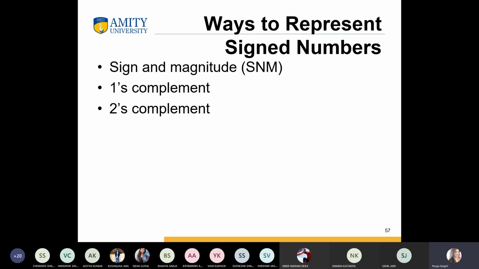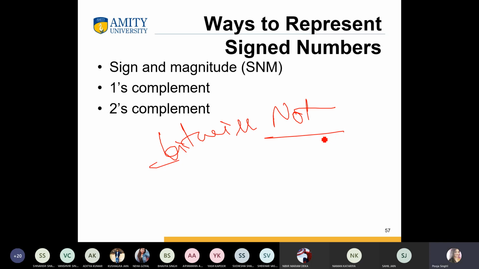Now sign and magnitude, first complement and second complement. What is the first complement? The ones complement of a negative binary number is the bitwise NOT, I am saying bitwise NOT, of its positive counterpart.